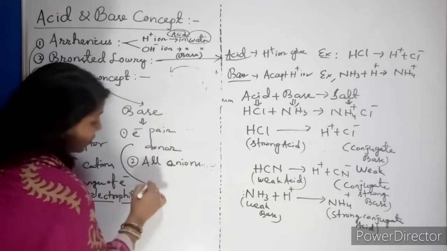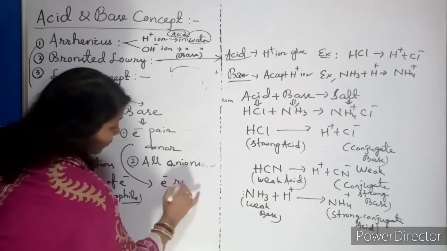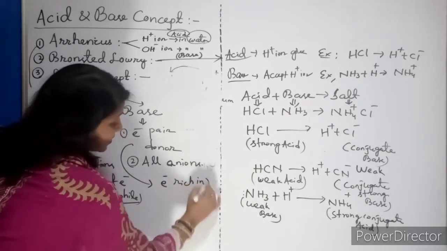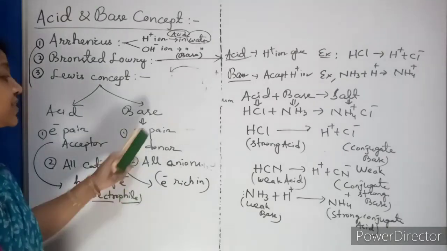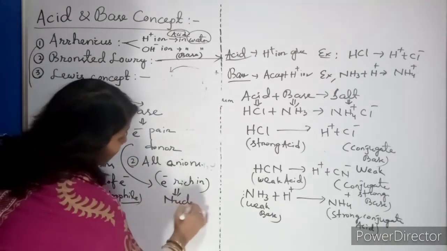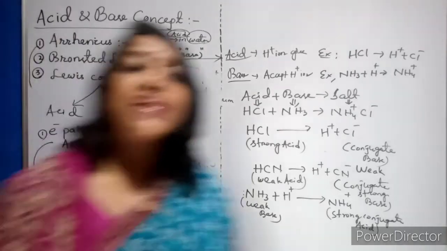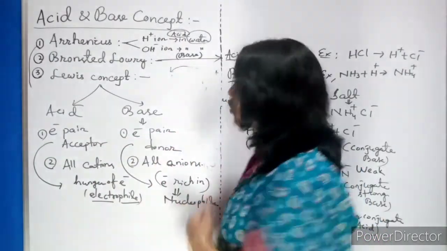So as it is able to give electrons, they are rich in electrons. What is base? Rich in electrons. So what is the name they have given? They have called it nucleophile. So what is nucleophile? That is rich in electrons. What is electrophile?